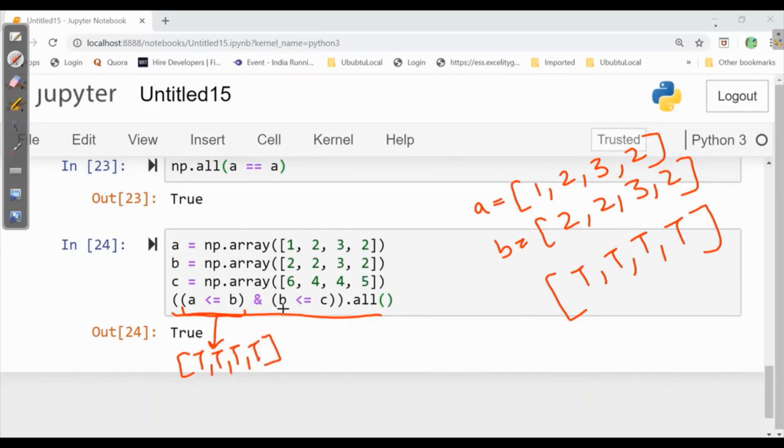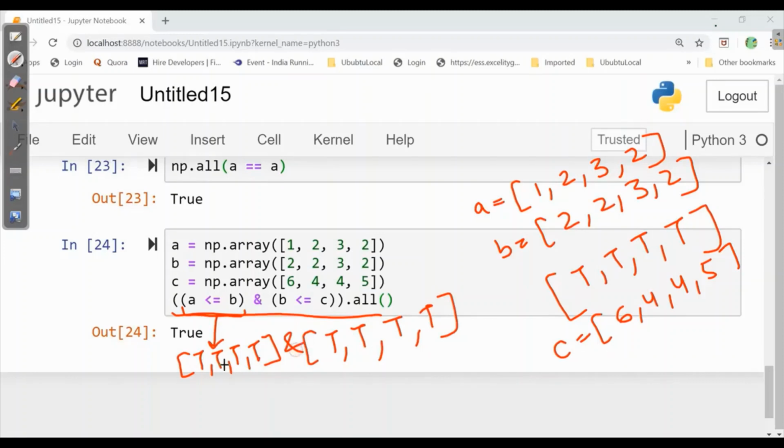Now we will see b is smaller than or equal to c. So we will write here c as well. 6, 4, 4, 5. Now 2 is smaller than 6. True. 2 is smaller than 4. True. 3 is smaller than 4. True. 2 is smaller than 5. True. So we got true. Now when true and true, true. So all true will be there. Now it is asking for dot all. So here we will calculate for dot all. So for true, we will get true only, as all calculates for AND.